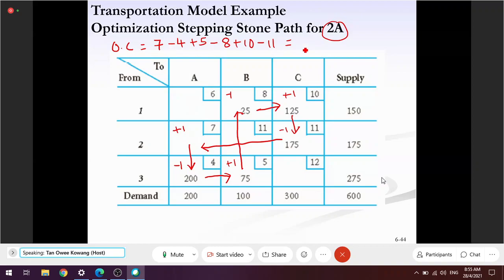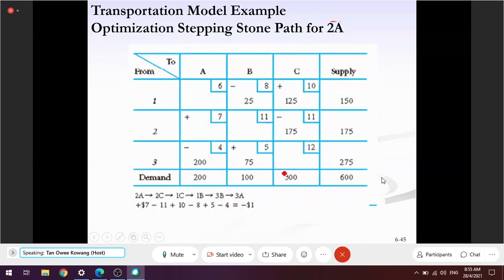Negative 1. Okay, so 2A also possible. If I move 1 unit to 2A, maksudnya my total cost jimat by saved by $1. Not bad. So 1A and 2A can consider later. We consider later because I can't make a decision now. There's still 2 possibility that I yet to test. So I go to another one.